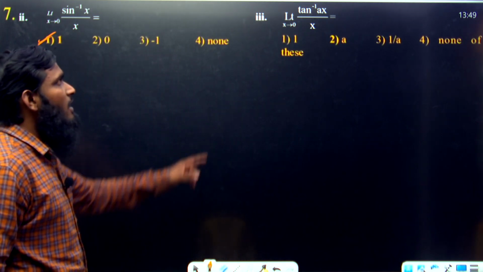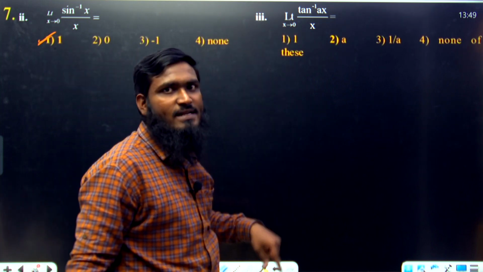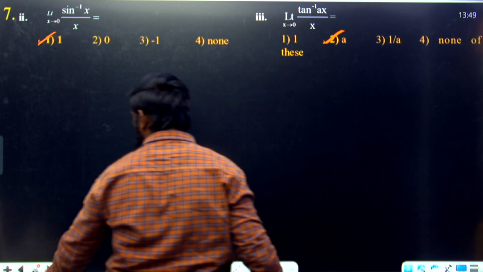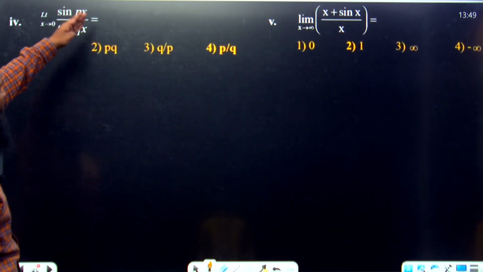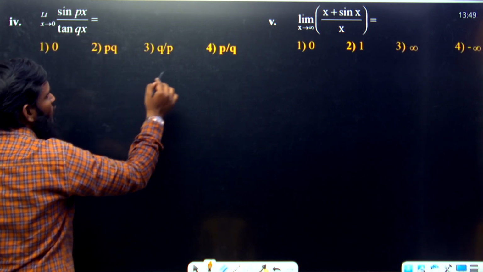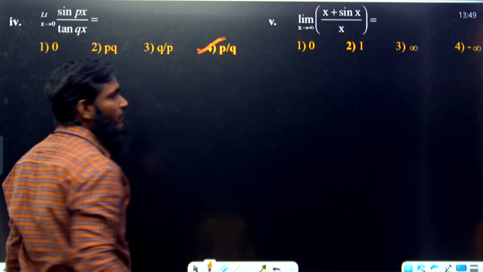Now next part, limit x tends to 0, tan inverse of ax by x. What is the value? a itself. So let us go with the second option. Now next question, limit x tends to 0, sin px by tan qx we are having, then what can we write? p by q. p by q means which option? Fourth option is correct.